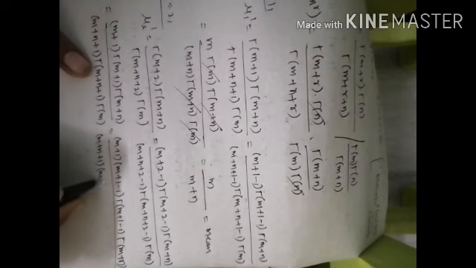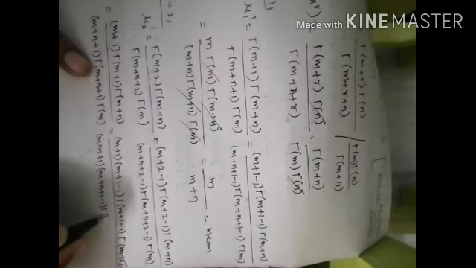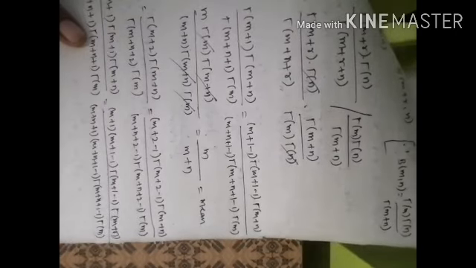So m plus n plus 1 minus 1 gamma of m plus n plus 1 minus 1 into gamma of m.